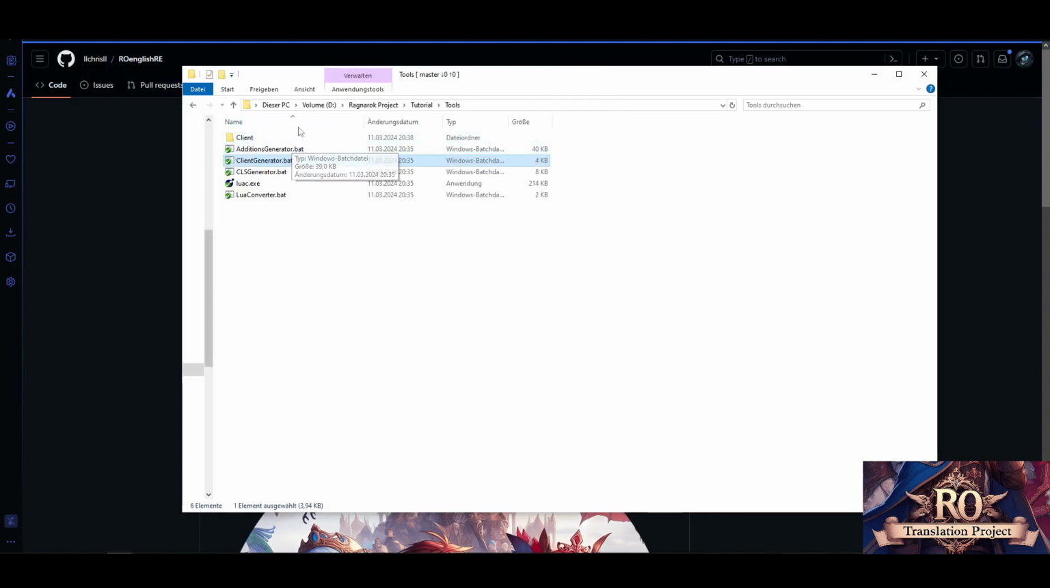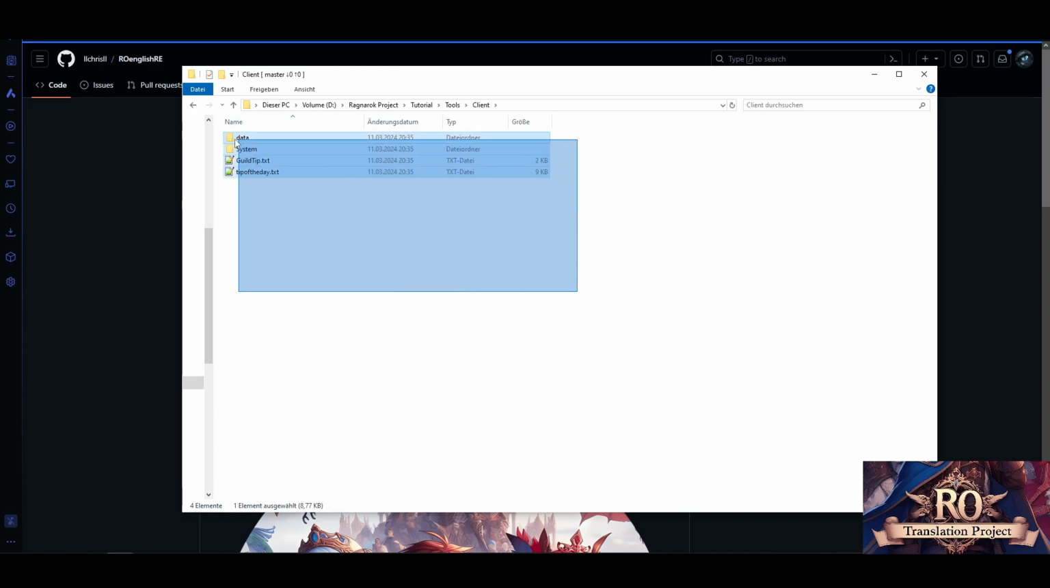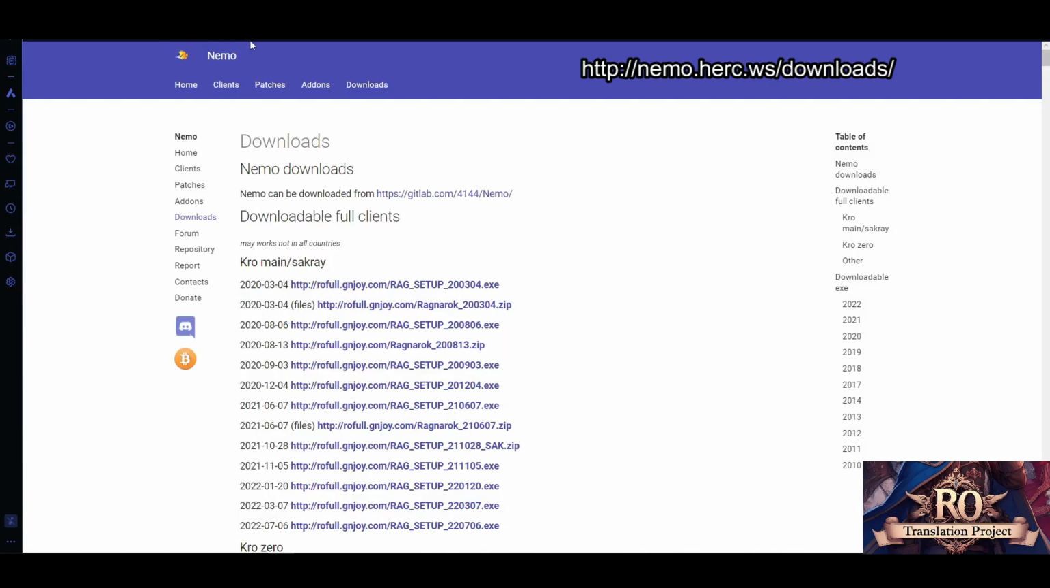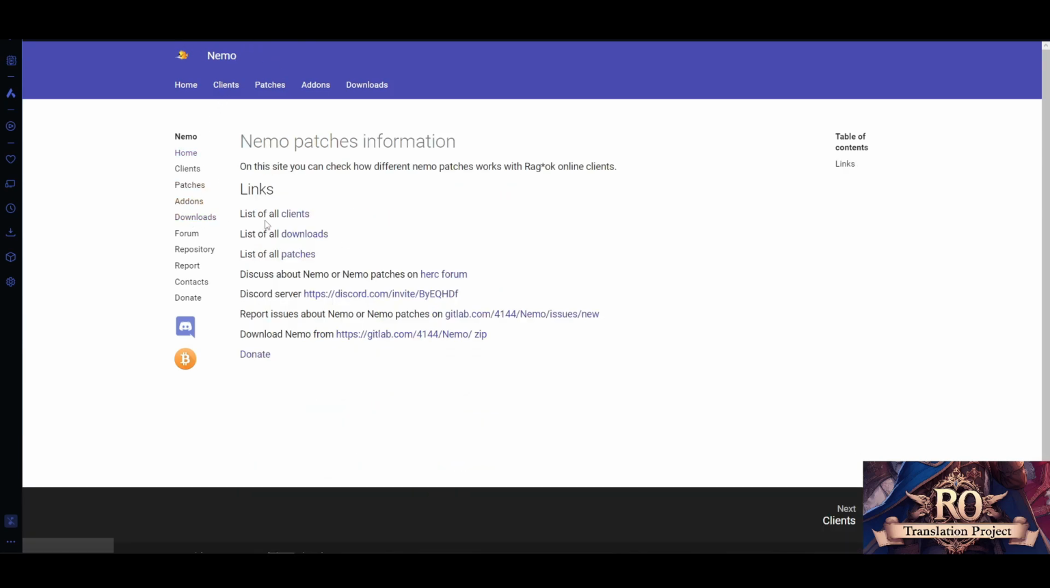Then once you have made your client, so choose your client, copy the files. In the same folder will be the client folder. In here, you pretty much have your client setup complete. In case you don't know, you need to download a client from nemo.ws, sorry, /downloads, or pretty much. Also linked on my Discord or everywhere else.